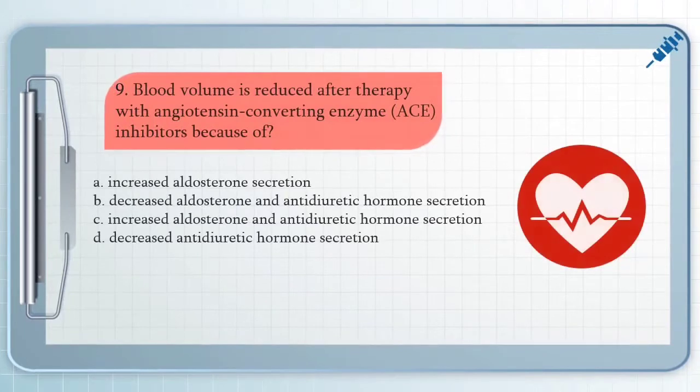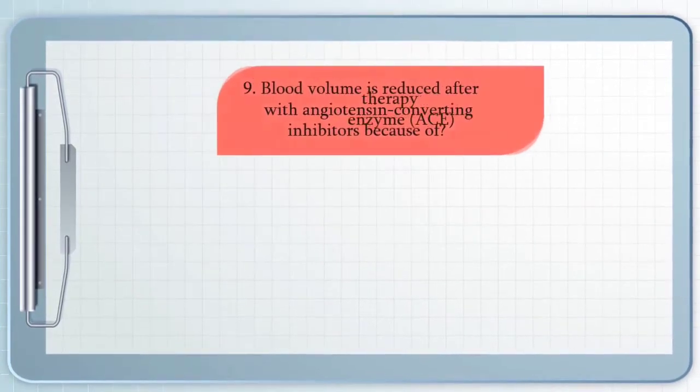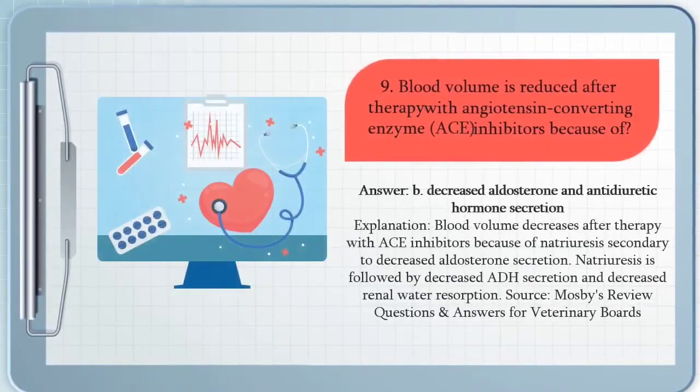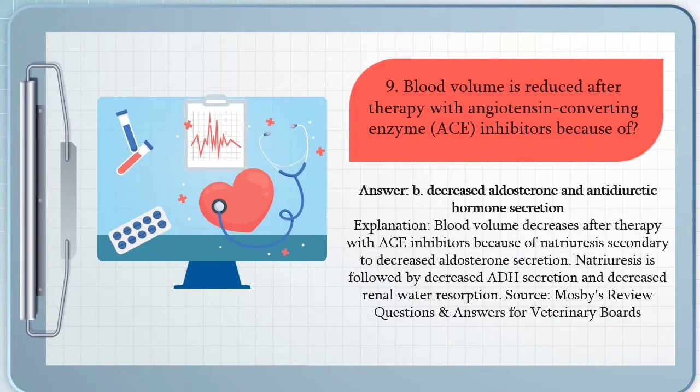For question number 9, blood volume is reduced after therapy with angiotensin converting enzyme inhibitors because of A. Increased aldosterone secretion, B. Decreased aldosterone and antidiuretic hormone secretion, C. Increased aldosterone and antidiuretic hormone secretion, and D. Decreased antidiuretic hormone secretion. The answer is letter B. Blood volume decreases after therapy with ACE inhibitors because of natriuresis secondary to decreased aldosterone secretion. Natriuresis is followed by decreased ADH secretion and decreased renal water resorption.